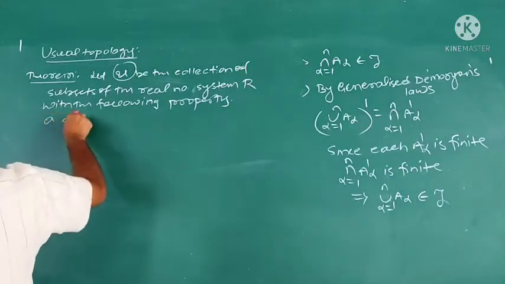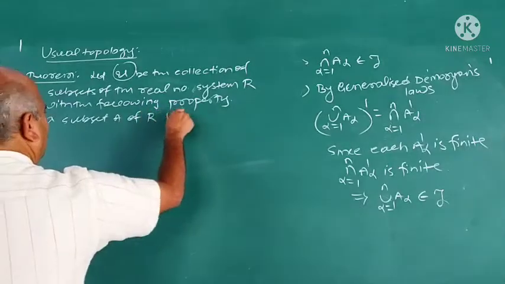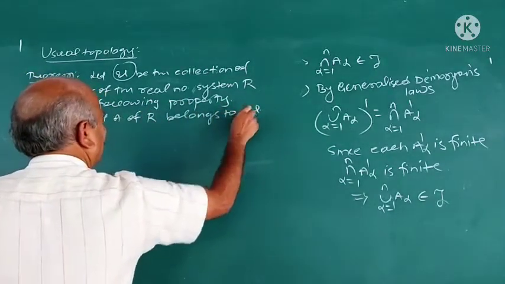A subset A of R belongs to U. So how U is defined here, that is important.